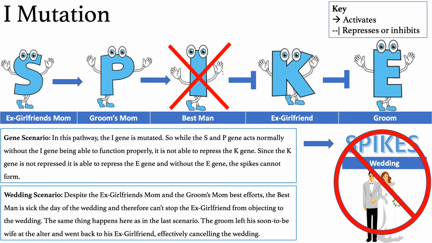In this pathway, I is mutated. So despite the ex-girlfriend's mom and the groom's mom's best efforts, the best man is sick the day of the wedding and therefore can't stop the ex-girlfriend from objecting to the wedding. The same thing happens here as in the last scenario. The groom left his soon-to-be wife at the altar and went back to his ex-girlfriend, effectively canceling the wedding.